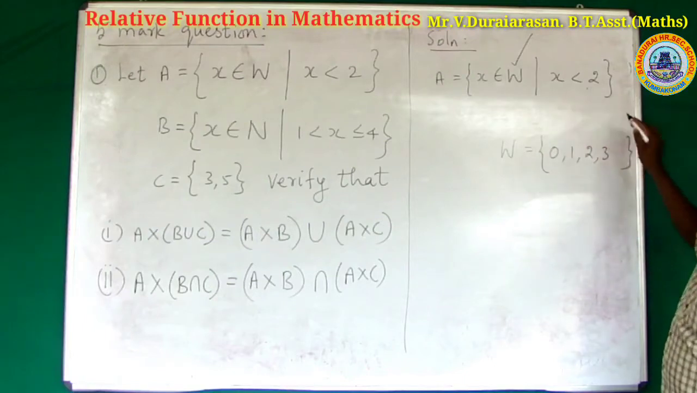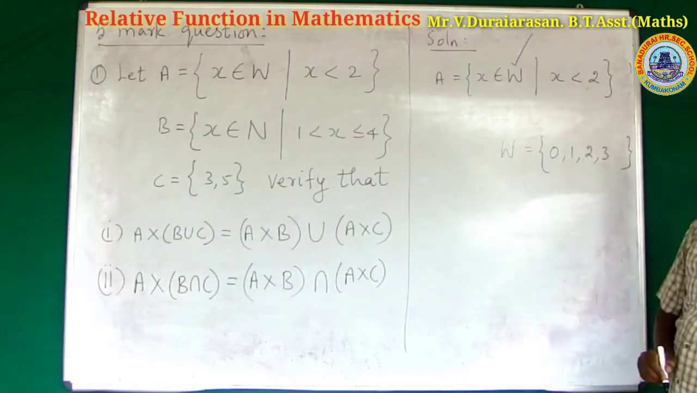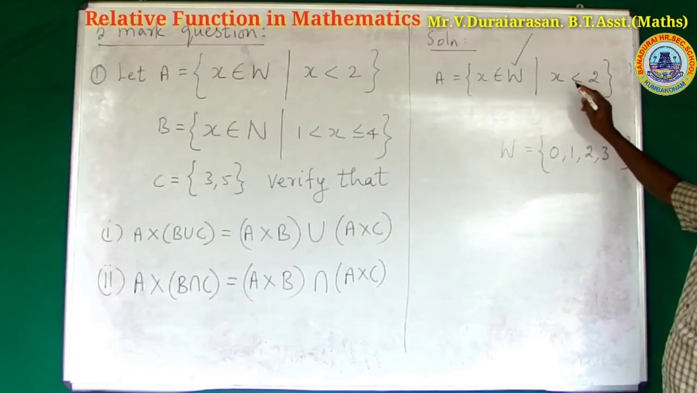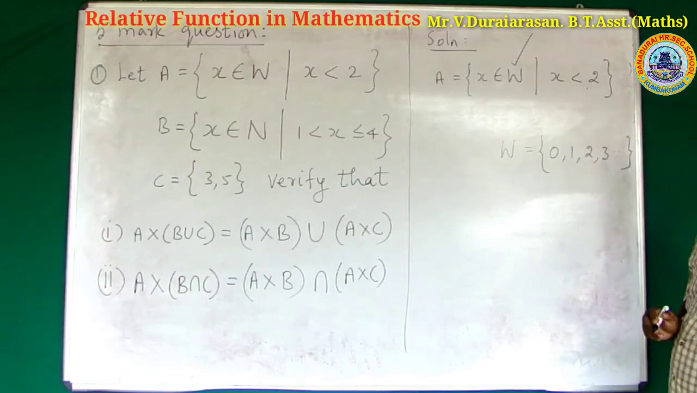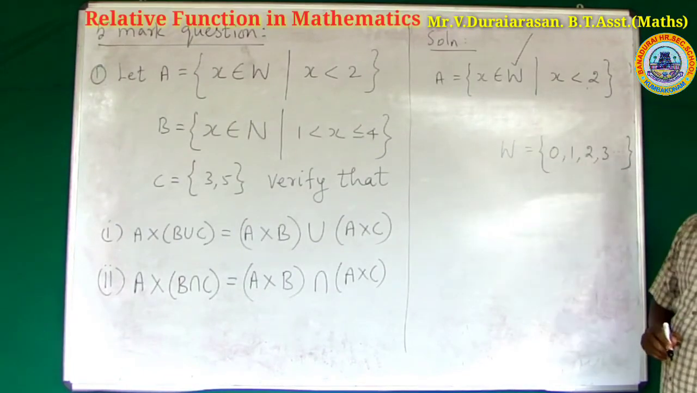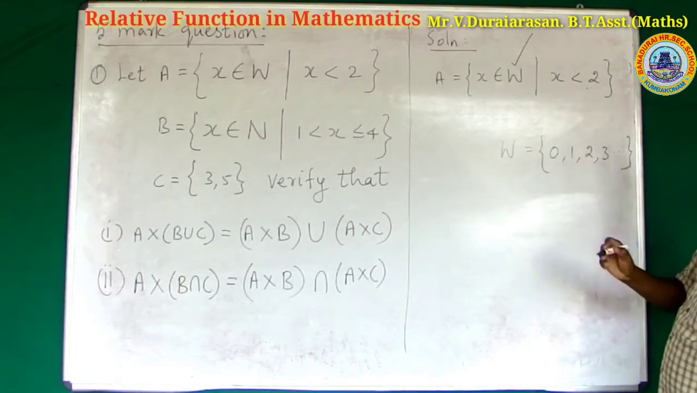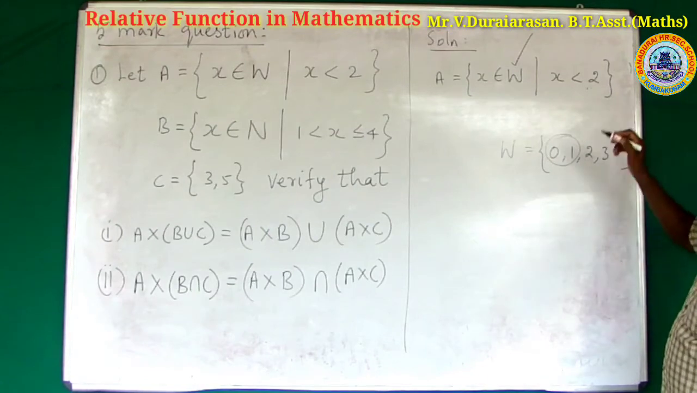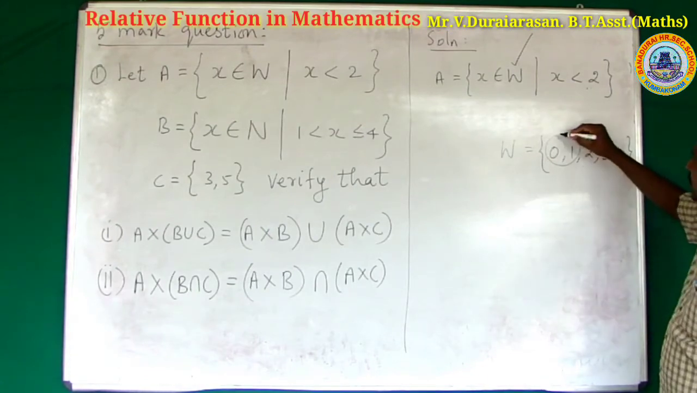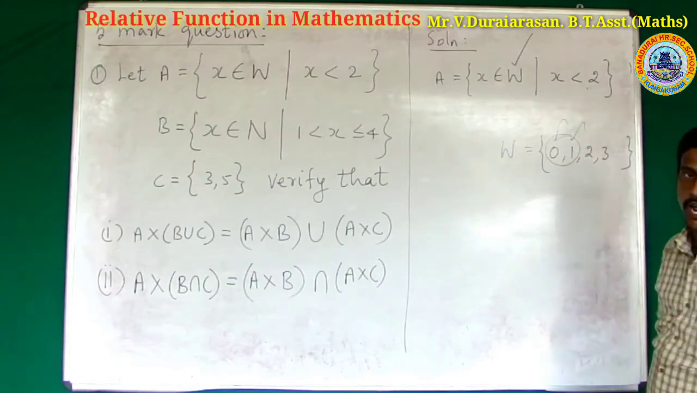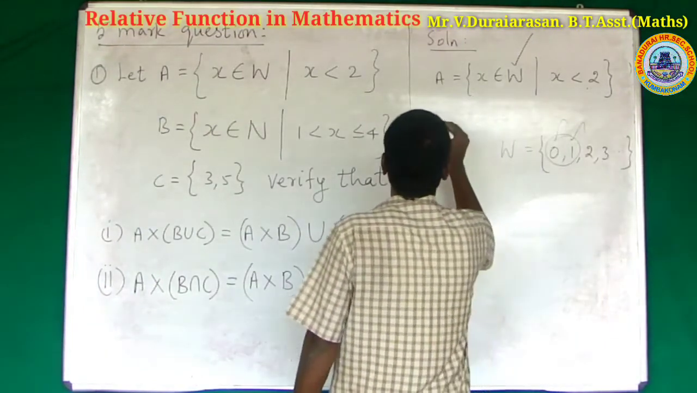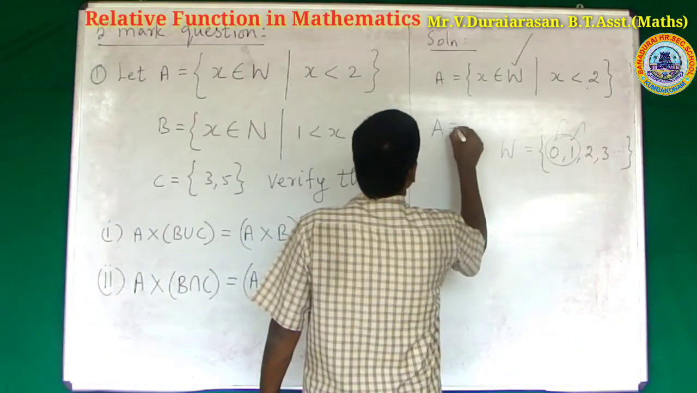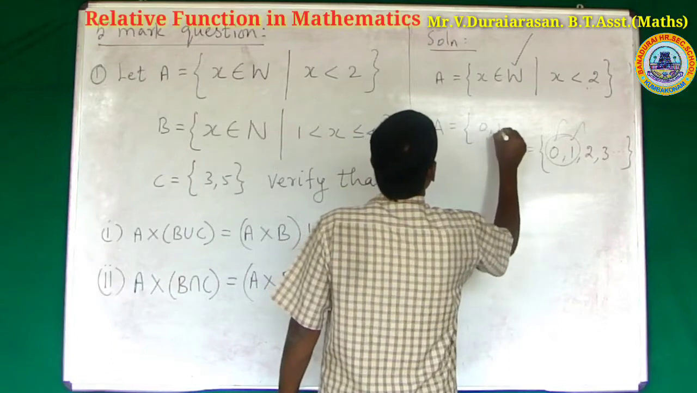You select using the given condition. What is the condition, sir? x less than 2. Numbers that are less than two, numbers smaller than the given number 2. What are the numbers, sir? 0 and 1. So A is equal to {0, 1}.